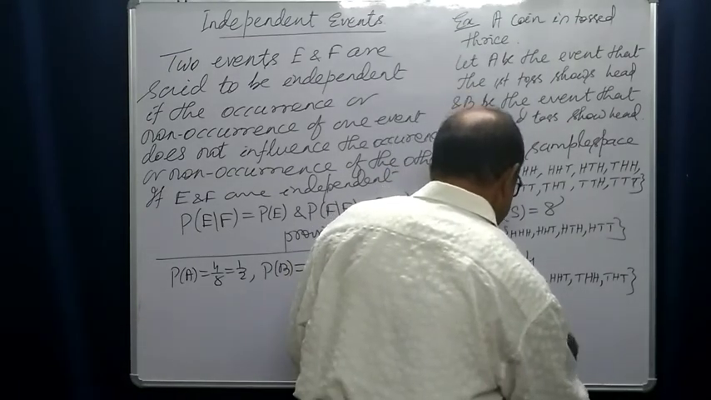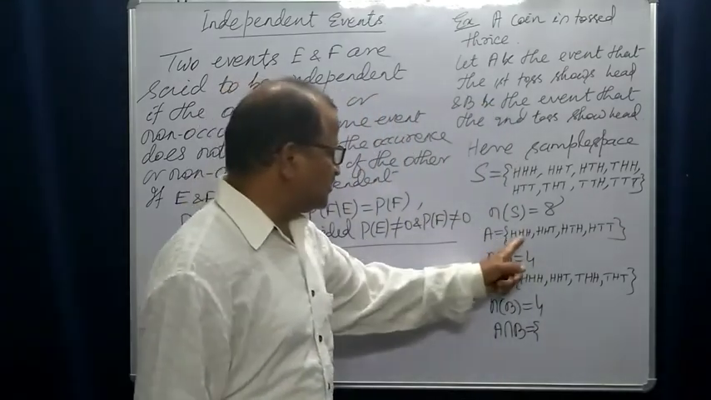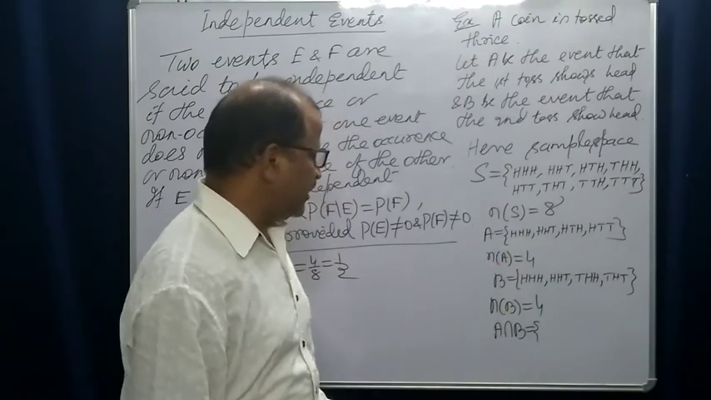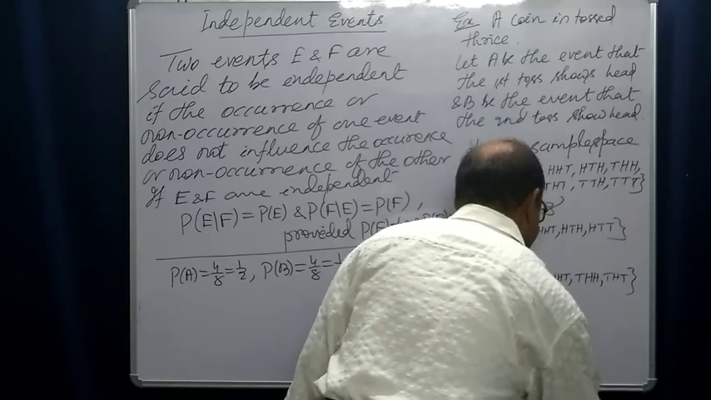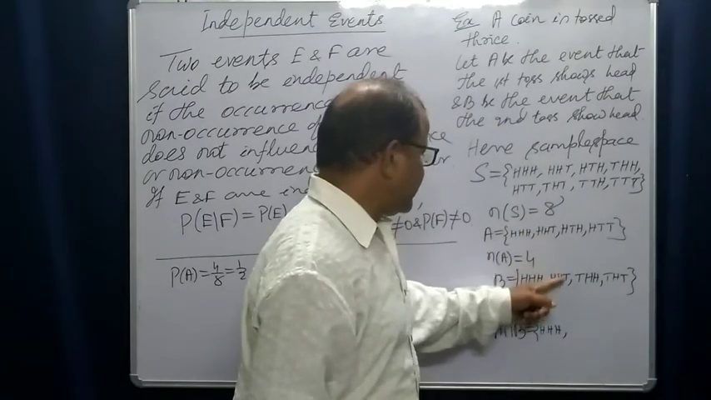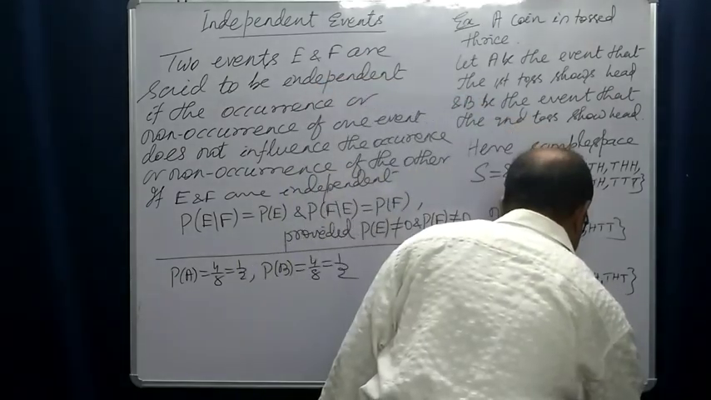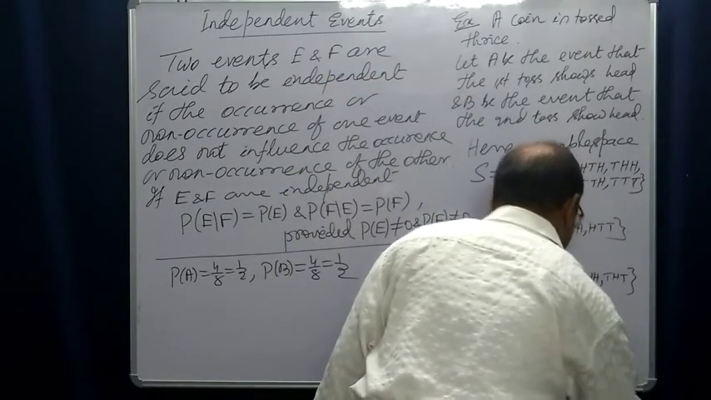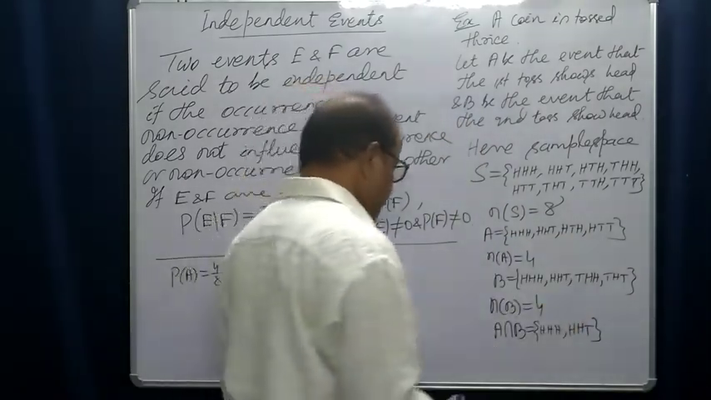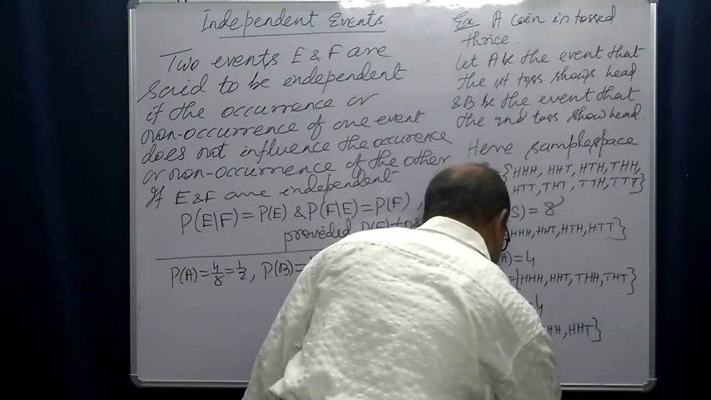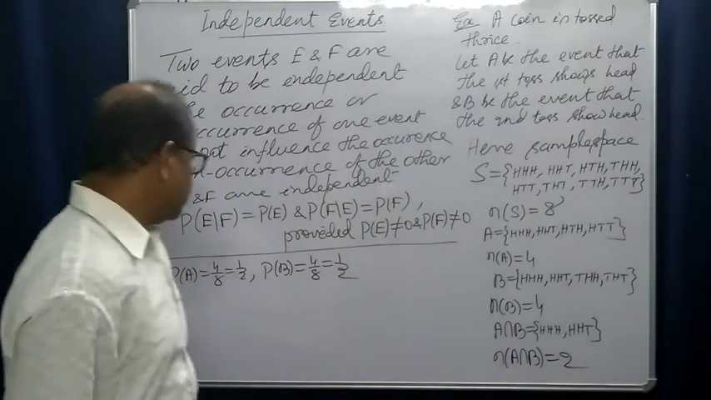What is A intersection B? You see, this is common: head, head, head. This is common. Head, head, tail is also common. No other element is common to both A and B. Here, cardinality of A intersection B is equal to 2.